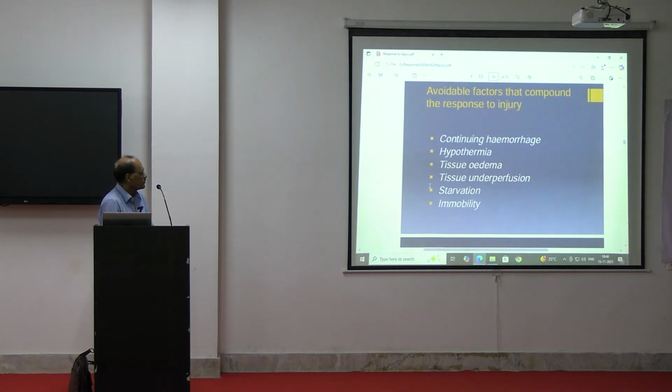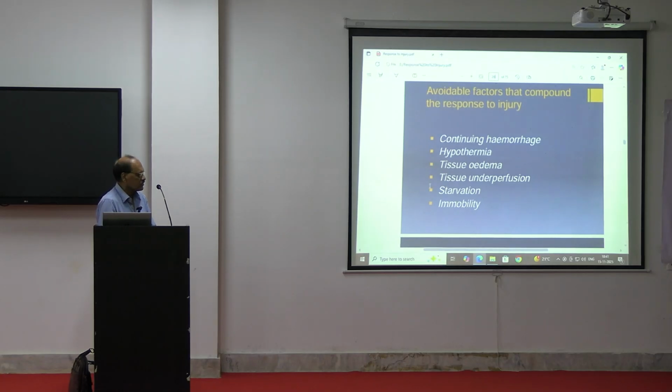Then what are the avoidable factors that compound the response to injury? Avoidable factors are the ones we can avoid. One is continuing hemorrhage, which can be decreased. Blood loss may be reduced by different methods, such as compression and giving blood transfusion. Then you have to keep the patient in a room at normal temperature, so hypothermia should not be there.